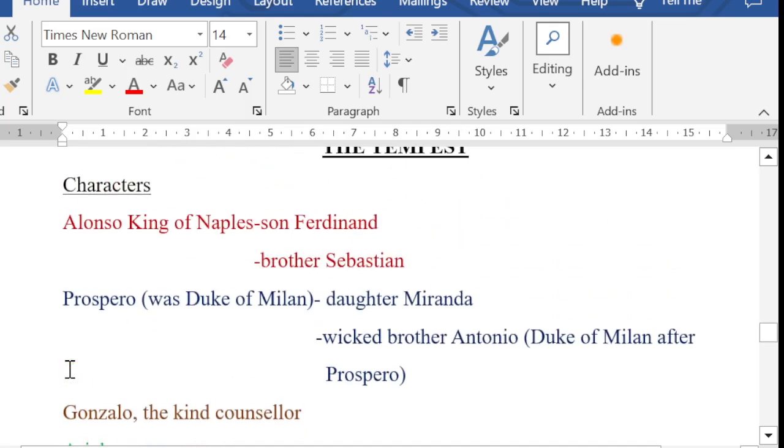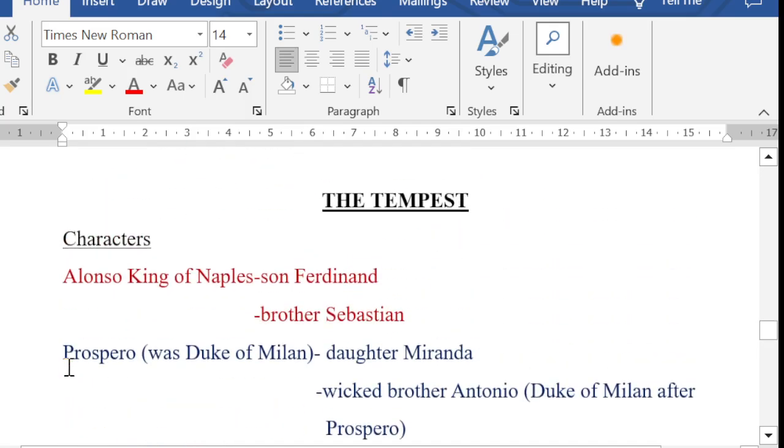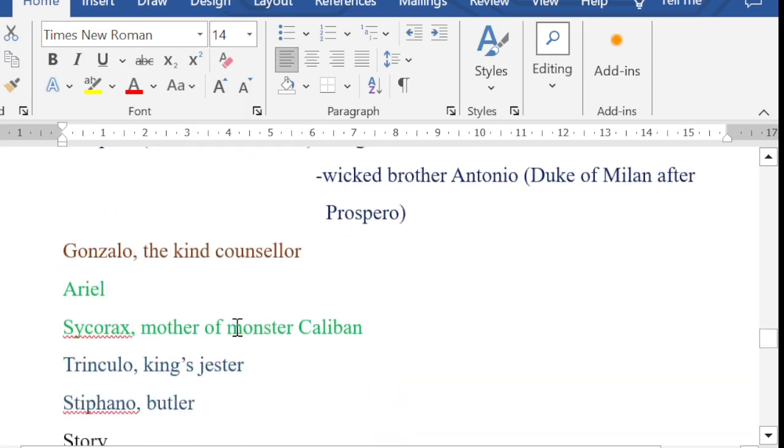Now, among these characters, the major characters are Prospero, Miranda, Ferdinand, Ariel, Caliban. However, you should also notice Trinculo because usually for NET SET exams and all, they ask questions related to Shakespeare's fools or jesters. So you must be clear that Trinculo, the King's Jester, appears in which of Shakespeare's works? It is in The Tempest.